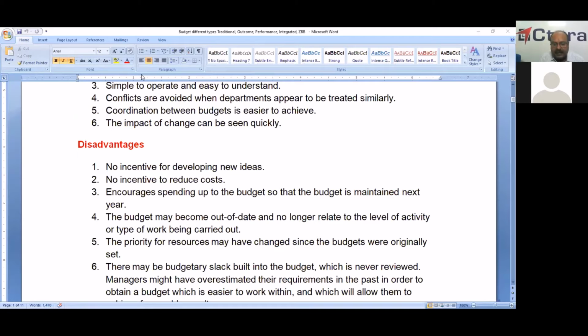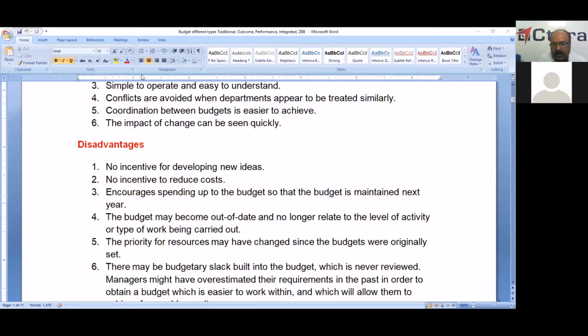And it encourages spending up to the budget limit, so that the budget is maintained the same next year. Whether it is required or not, the executives are forced or interested to spend up to the complete budget allotment so that next year's budget also maintains the same level. So that is one of the disadvantages.